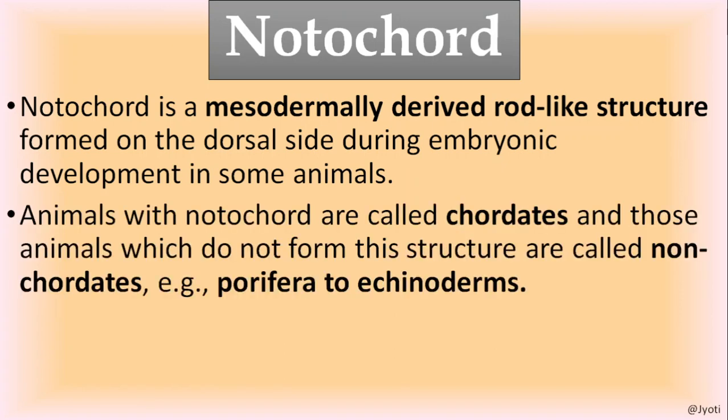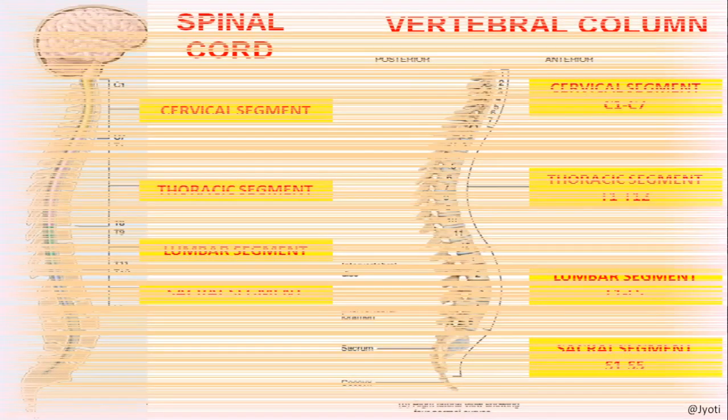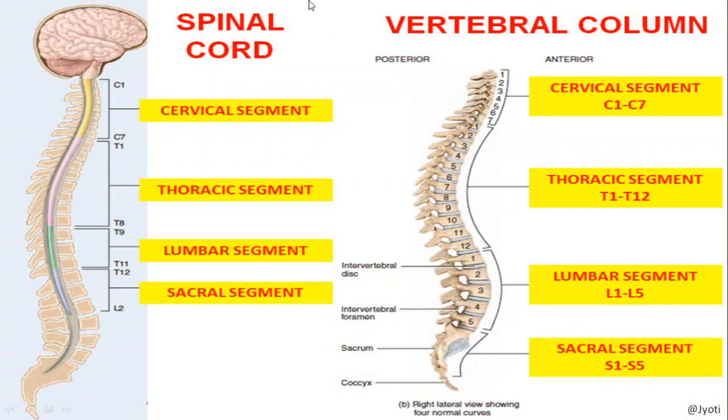As I said, the animals where the notochord is present are called chordates, and the animals in which the notochord is absent are called non-chordates. So the non-chordates are the Porifera to Echinodermata, and then Hemichordata onwards, all are chordates. So here you can see.